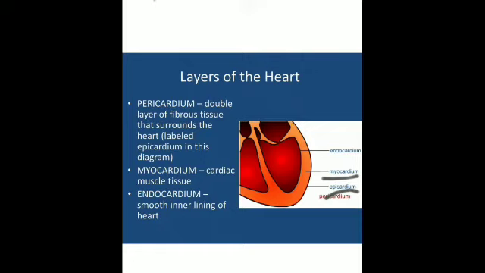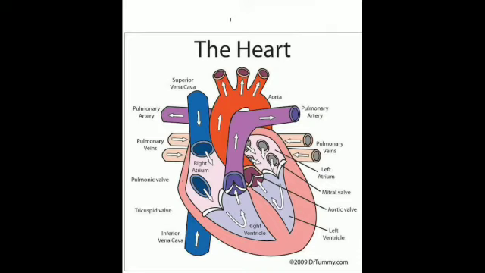Then the heart has 4 chambers, or 4 compartments. These are known as the atrium and the ventricles. Atria is the plural and atrium is singular. The upper 2 chambers are called the atria, that is the right atrium and the left atrium. Similarly, the lower 2 chambers are known as the right ventricle and the left ventricle.